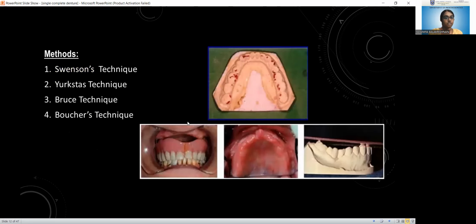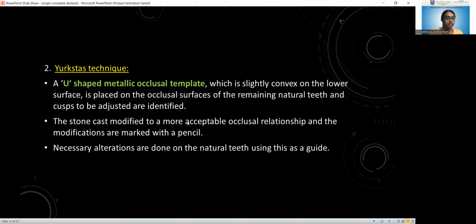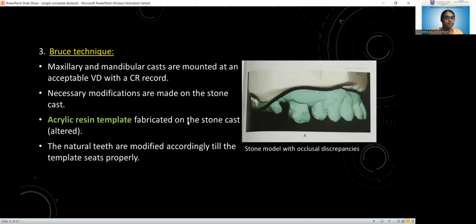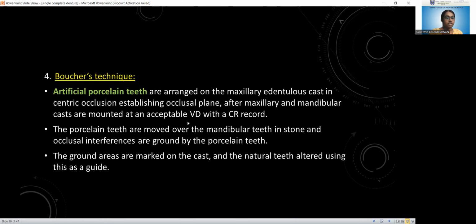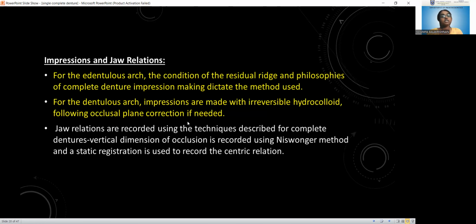So, for instance, we make the diagnostic cast. In X-stars, a U-shaped metallic occlusal template is used for the assessment. In Bruce technique, we are making an acrylic resin template. And in Boucher's technique, we are arranging artificial porcelain teeth. So, coming to the impressions and jaw relations.